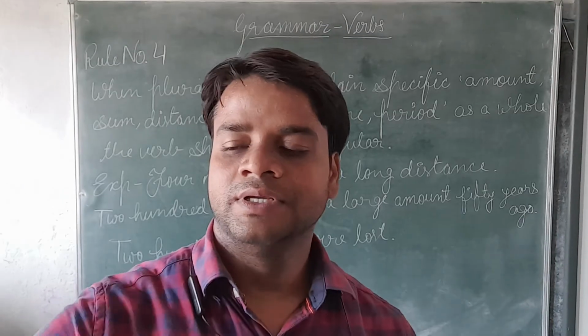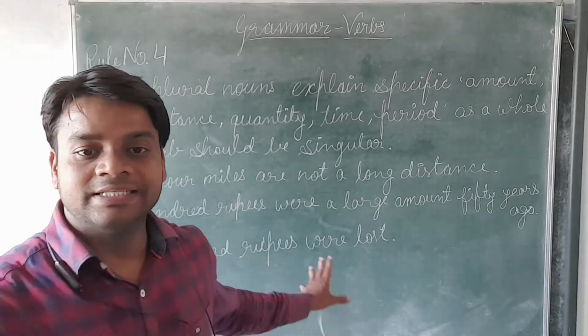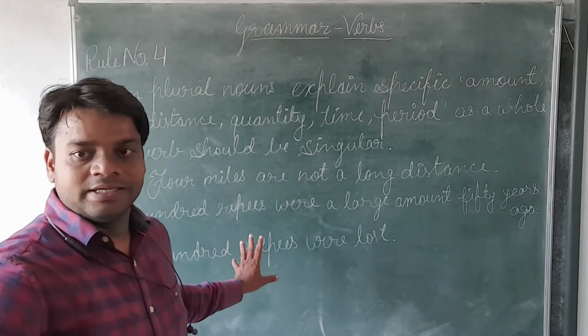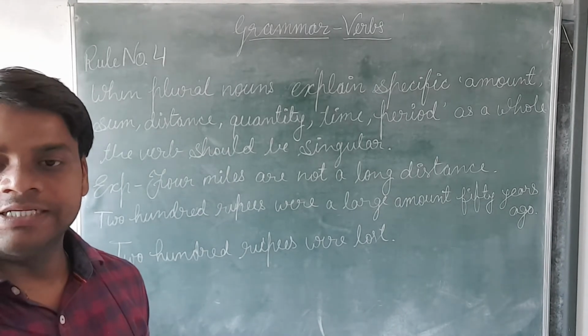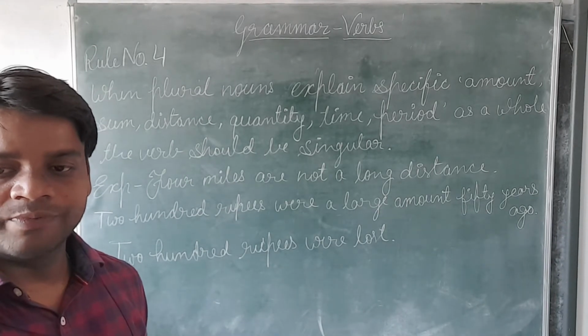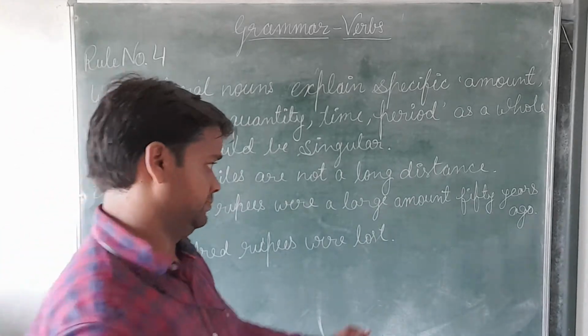Okay, now see the fourth rule. This fourth rule is also very important, and why is it very important? Let's see.